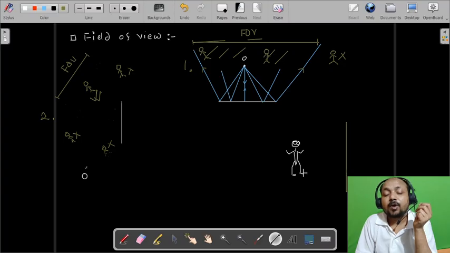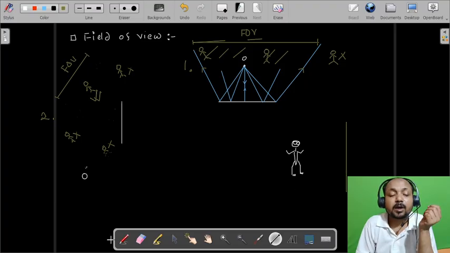Now what we have to find out, first we have to trace the ray diagram. So let us trace the ray diagram first.